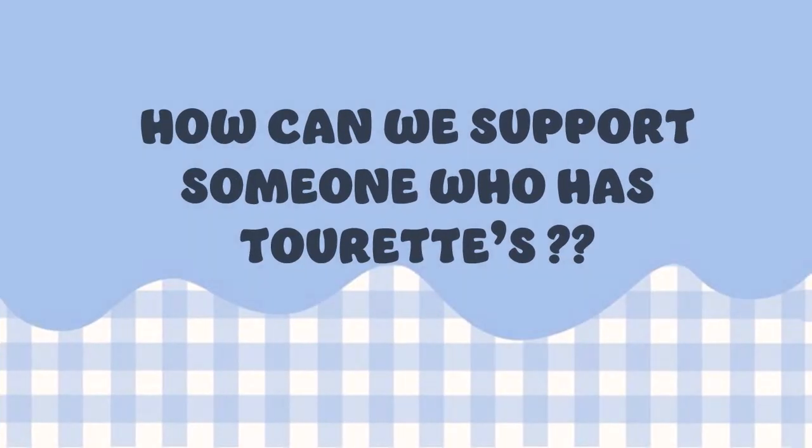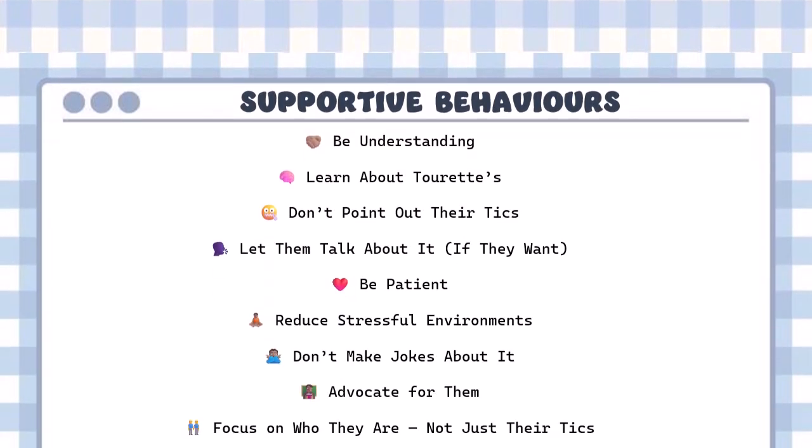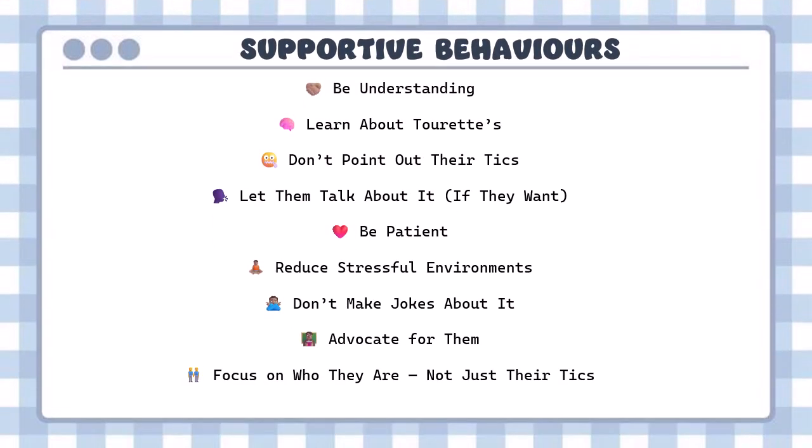So, how can we support someone who has Tourette syndrome? Some supportive behaviors from our side toward the Tourette syndrome patient should be that one must be understanding of the patient. We should educate ourselves about Tourette syndrome.